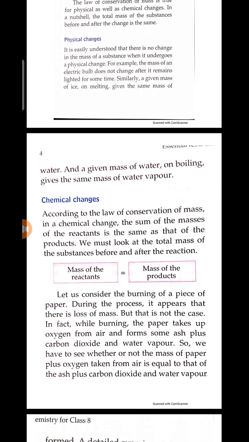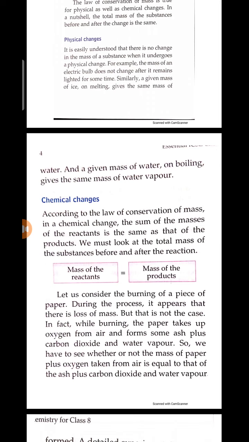In fact, while burning, the paper takes up oxygen from the air and forms ash plus carbon dioxide and water vapor.